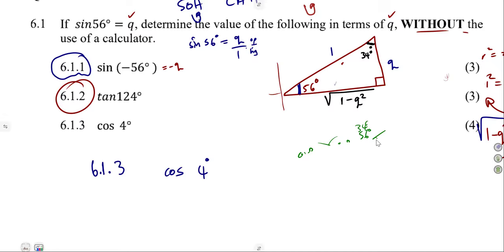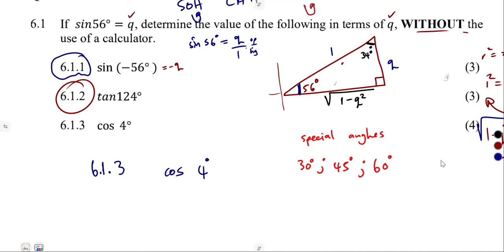Since we are dealing with angles here, let's go back to our special angles. Special angles can also be of assistance because they are known angles: 30 degrees, 45 degrees, 60 degrees, including the 0 and 90, but those ones are not going to work for now.